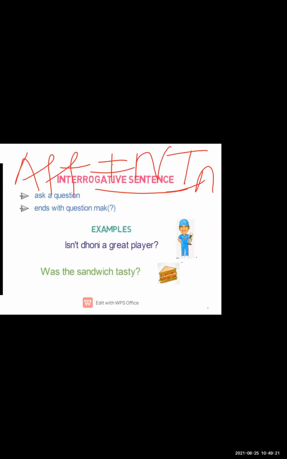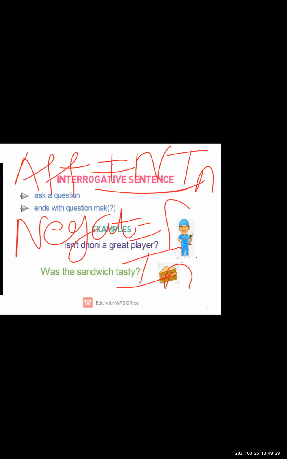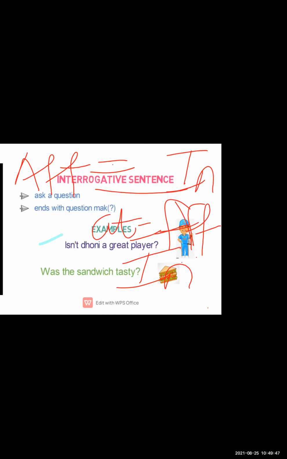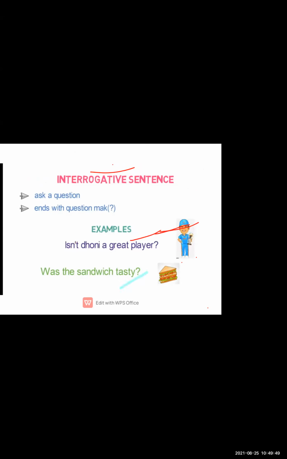If you have a negative sentence, you have to convert it into an interrogative, but not a simple interrogative. That is the affirmative interrogative. That will be affirmative. यानी कि पॉजिटिव को नेगेटिव करना है, नेगेटिव को पॉजिटिव करना है. लेकिन जब हम उसे पॉजिटिव से नेगेटिव करते हैं तो it's not a simple, it would be an interrogative sentence. Okay, let me share our next slide. Wait a minute.